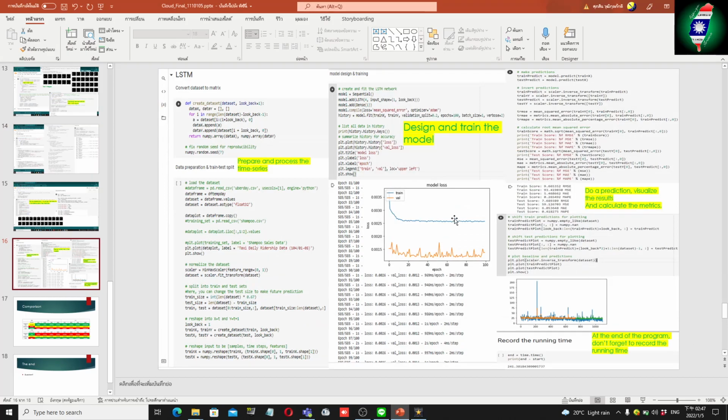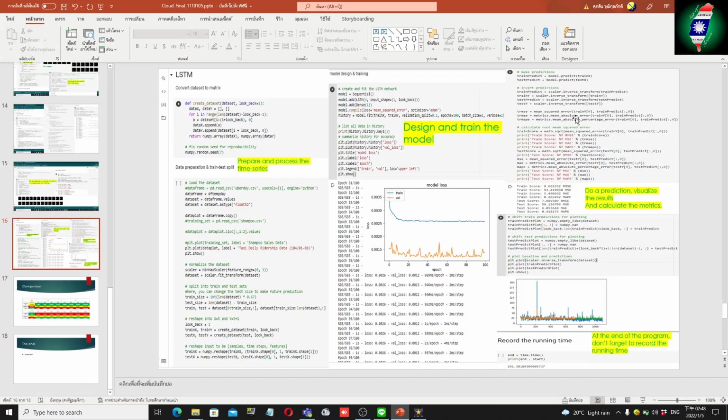Okay, once we have done with the VAE, we move on to the LSTM. First, we need to convert the dataset, I mean the time series, to a matrix. After that, we prepare and process the time series into processable data. After that, in this block, we design and train the model and visualize the loss graph. Once the model is trained, we do the prediction, visualize the results, write down below, and calculate the metrics. At the end of the program, don't forget to record the running time.